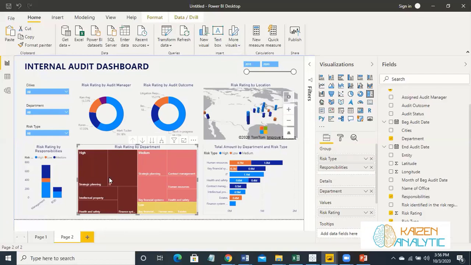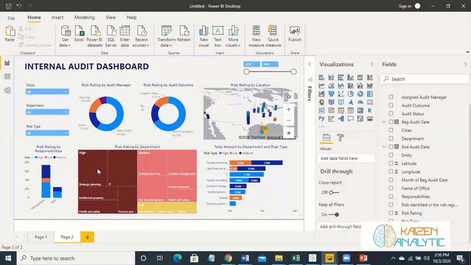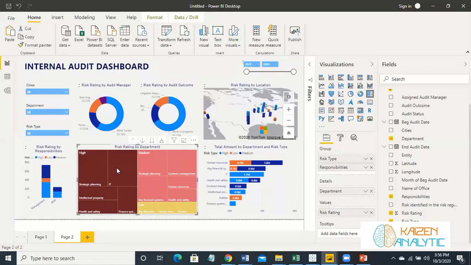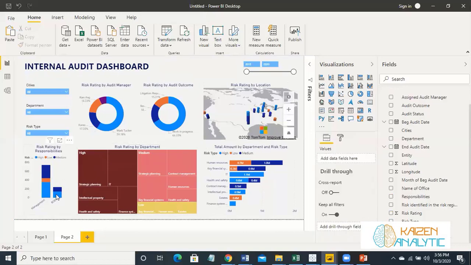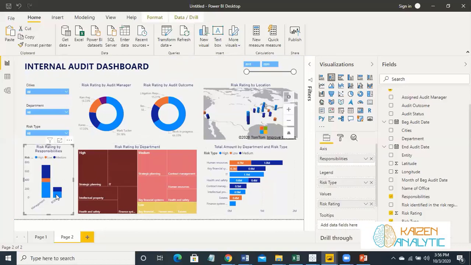And also, if you can see over here, just click over here in this higher one. So you can have this one as well.